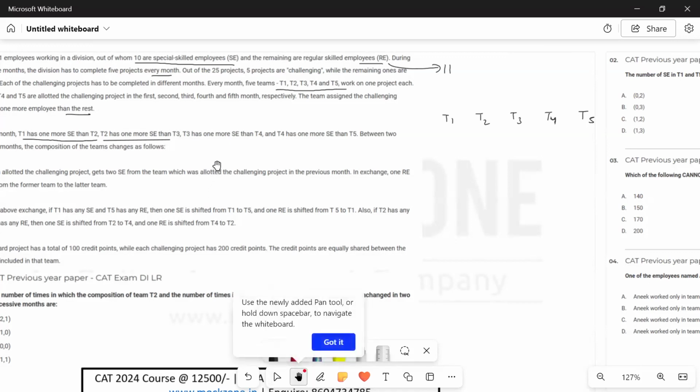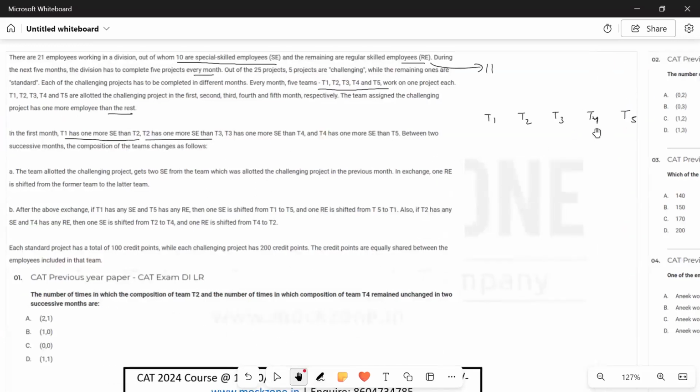So it says that in the first month, T4 has one more SE than T5. Let's say T5 has X SE. Then T4 has X plus 1. T3 has one more than T4, then that is X plus 2. T2 has one more than T3, this is X plus 3. And this will be X plus 4, one more than T2. We are talking about the first month. So total, 5X plus 10 is equal to 10. Because the total number of SEs is 10, then X will come out to be 0.